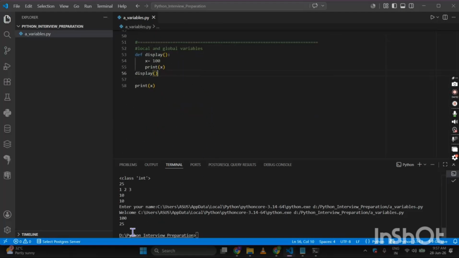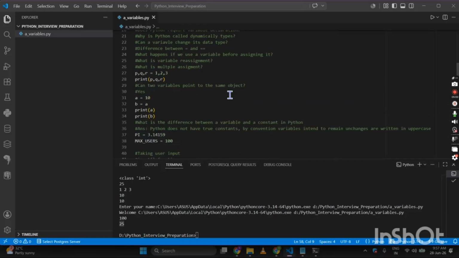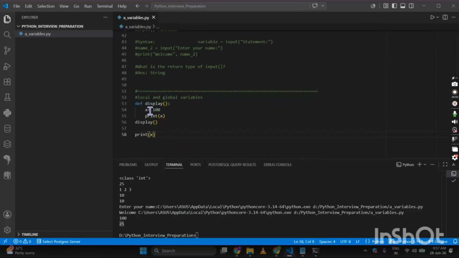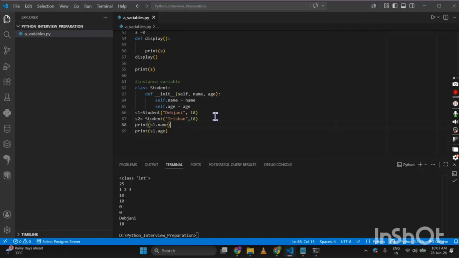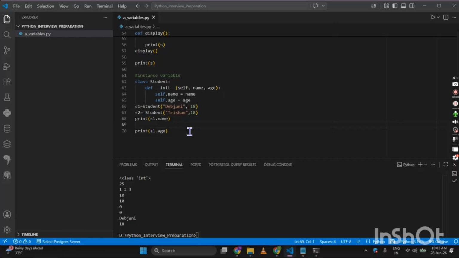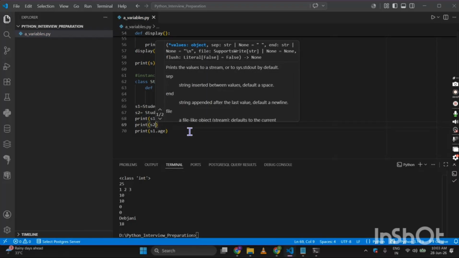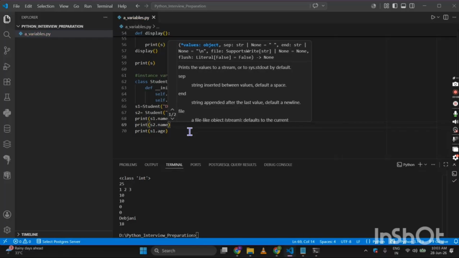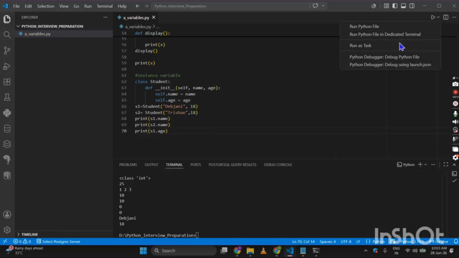Okay, so I am getting 100 and then the output is coming as 25. Because I have taken the value of x over. Let us change the. What will happen if I print the name of S2? If I print the name of S2, see it's getting printed. So it's the same object.